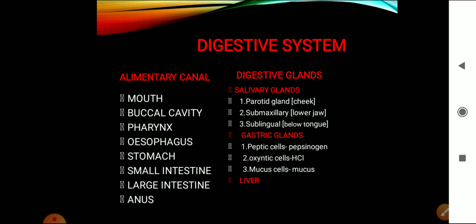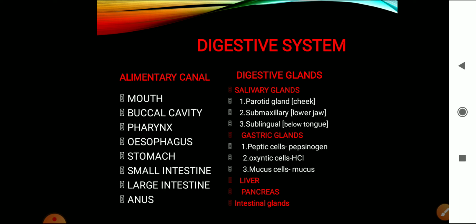Then the third gland is the liver, which is the largest gland of our body. Then comes the pancreas, which is the second largest gland of our body. And then lastly, the intestinal glands. So these are the digestive glands. The main digestive glands are salivary glands, gastric glands, liver, pancreas and intestinal glands. Hope you understood the parts of the alimentary canal as well as the various digestive glands which are present in the human digestive system.